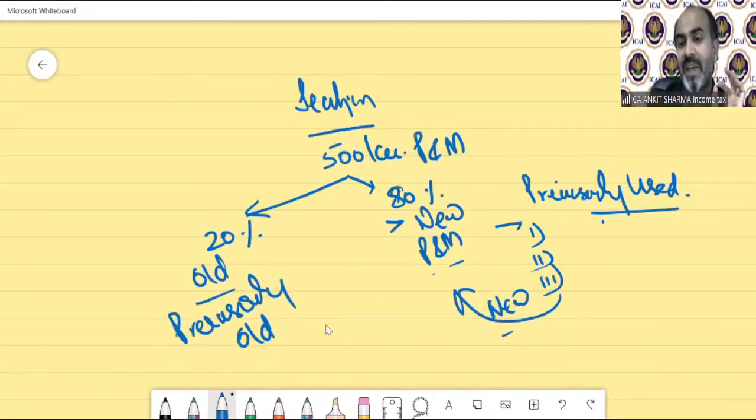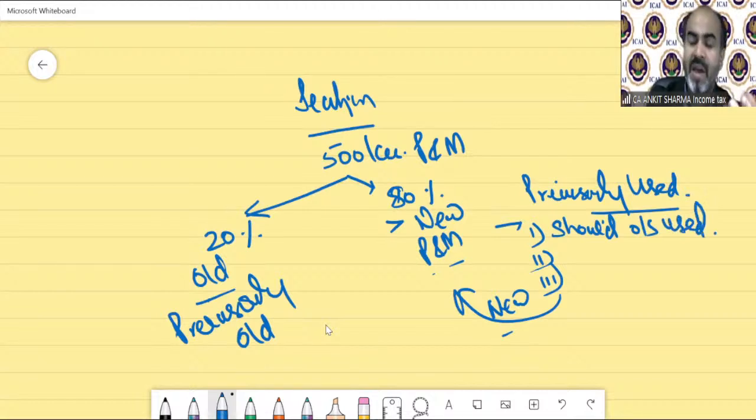Condition number 1, it should be used earlier outside India. So now we are using it in India. So it is second hand but it has been used outside India. If it has been used in India, it will be treated as old machine.